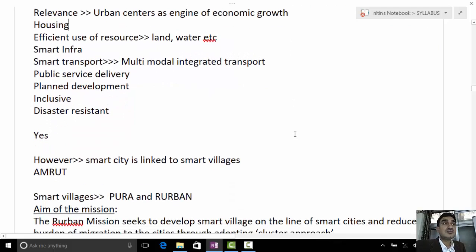Good points. Anybody else? Yes, it will increase the difference, as people will migrate to our cities more than before, and they will utilize more resources.